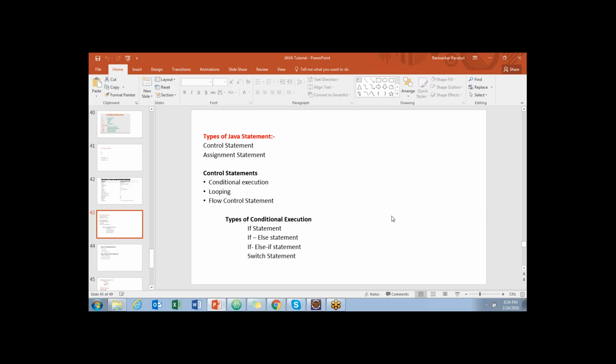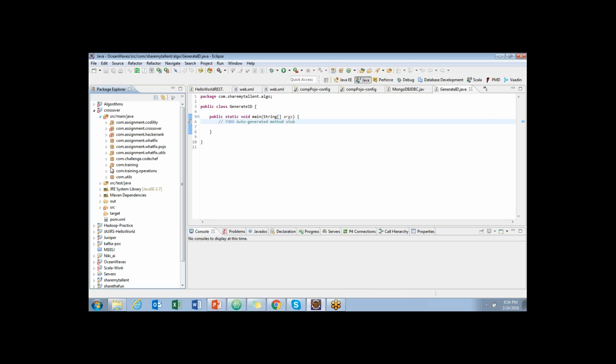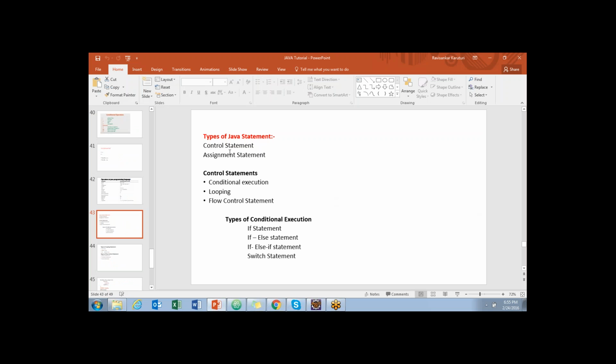Let me start today with the types. What are the types of statements we have in Java? The main importance of statements is that whatever code you write in Java should be written with some statements, like conditions, logic, and so on. In those cases, we use these statements. Maybe you are already familiar, but let me classify them and cover the syntaxes today.